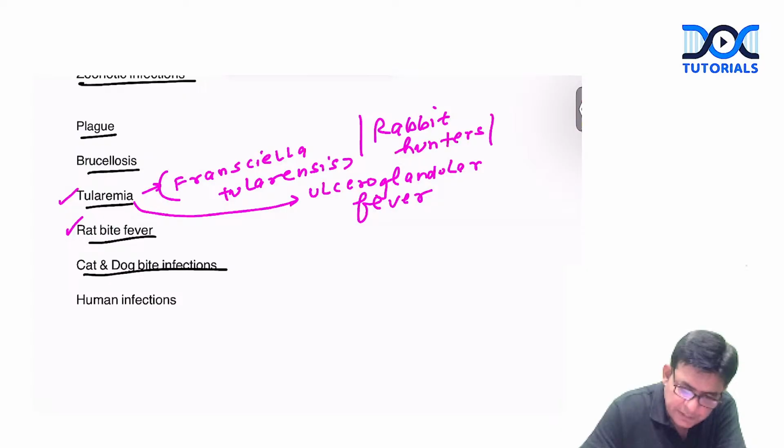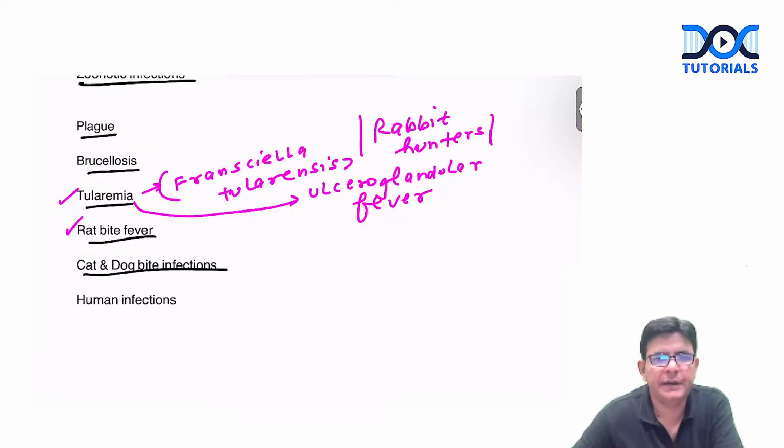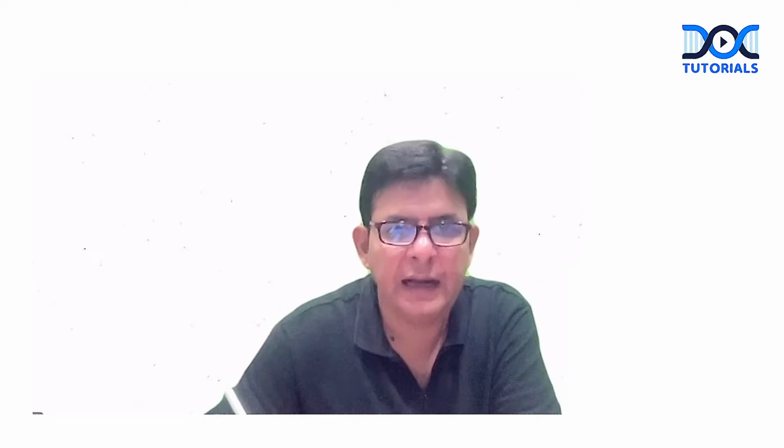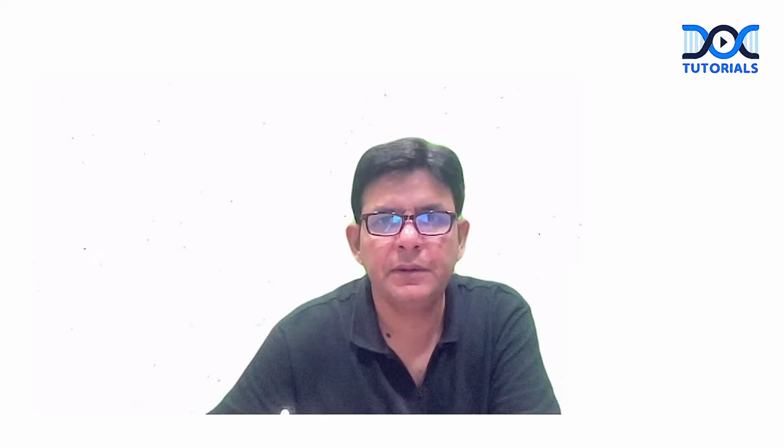Which are rabbit hunters. So Francisella tularensis associates with tularemia, and the tularemia is what? Ulceroglandular fever, which means there is an ulcer formation along with the lymphadenopathy, and this particular one is there.